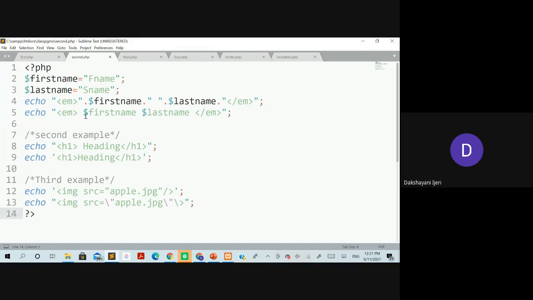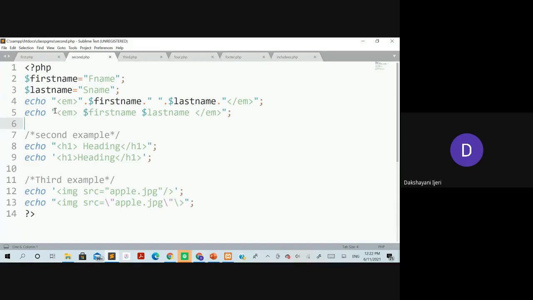The same thing has been done one more time here. Here we have used double quotation separately for each of the terms in the echo, right? The same statement can be written in this way also. Both are correct. I'm not saying that one of them is correct. Both ways are correct here, right? Within a single double quotation, you can start including here, but without using any dot operator. So what can be done here? You can simply leave this space as it is. Right?